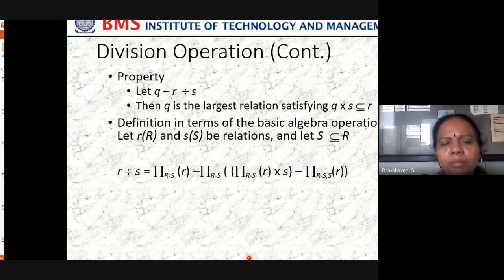So how do we represent the division operator? We represent it as Q, something like R division S. What is Q?